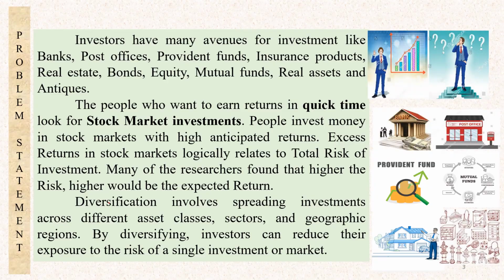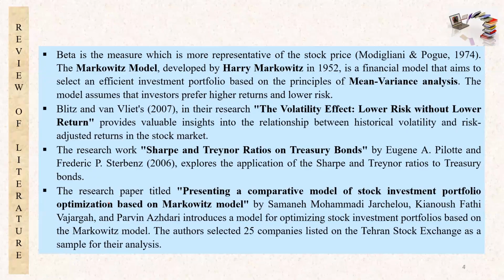There are a lot of studies on diversification, which started with Harry Markowitz, who developed a model in 1952 with the help of mean and variance of different stocks. Based on that, in 1974, Modigliani and Pogue did some research, and they found that investors prefer higher returns with a lower risk.